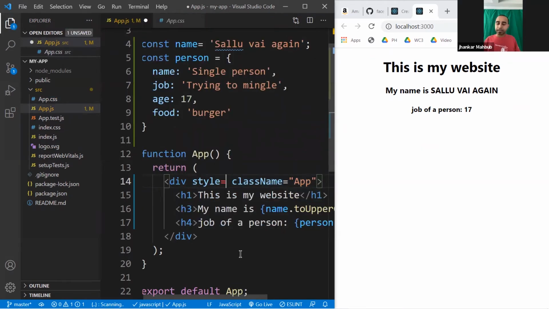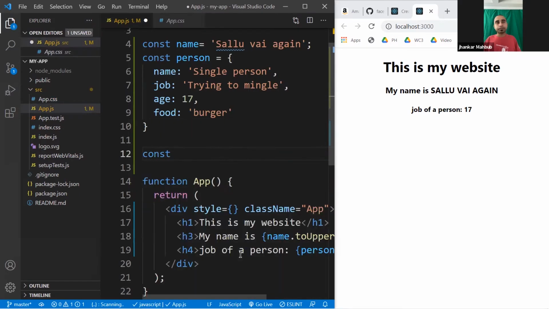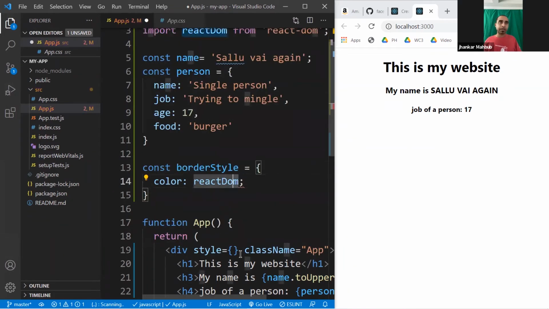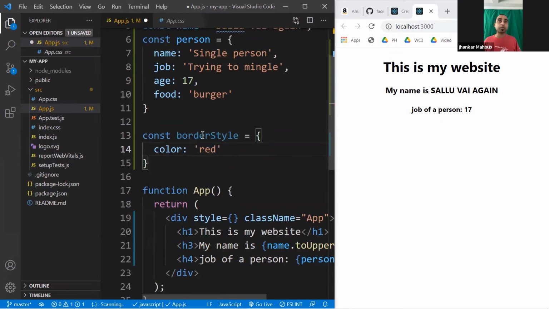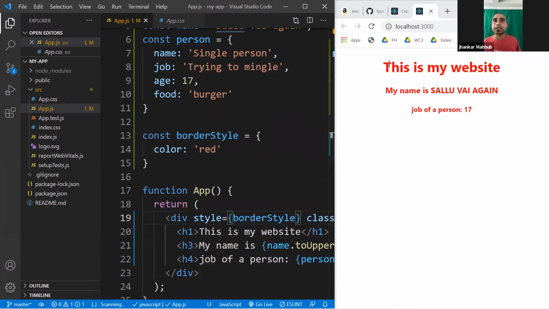You can write the style, and there are two different ways you can write a style. One way is like here, for example, a constant borderStyle. For this borderStyle, you can write any valid CSS, but in terms of JavaScript. For example, color: you put red like this in CSS. Since this is a string, you put quotes, and you have something like this. If you do this borderStyle here and save, you'll see the style changes.